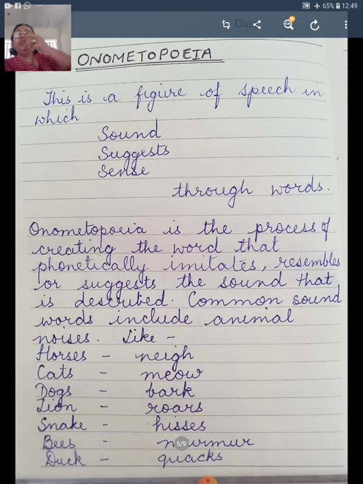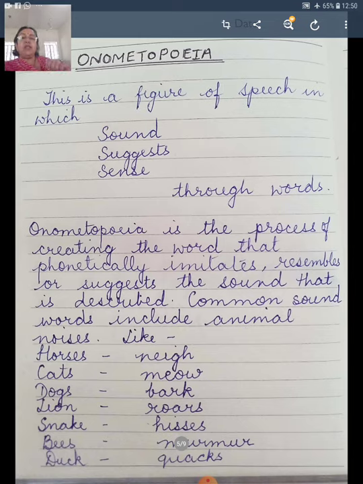How do you suggest sound through words? The words which actually suggest sound are called onomatopoeic words. Onomatopoeia is the process of creating a word that phonetically imitates, resembles or suggests the sound that is described.